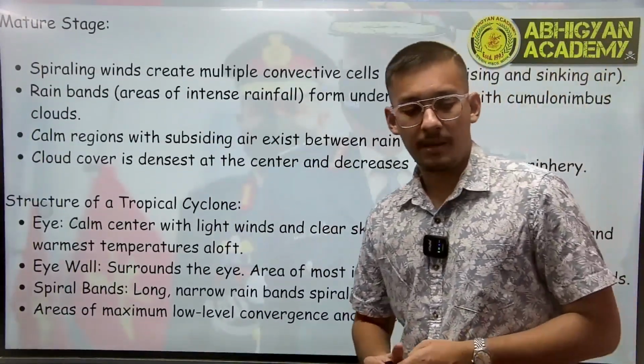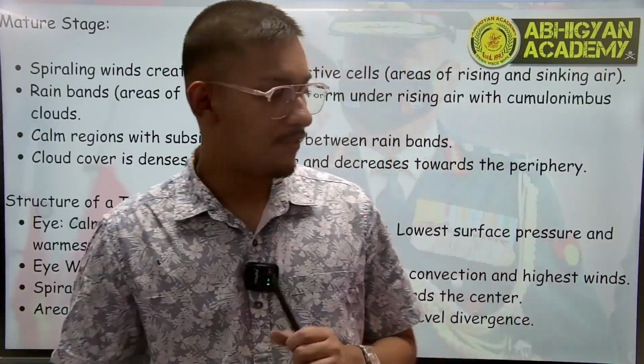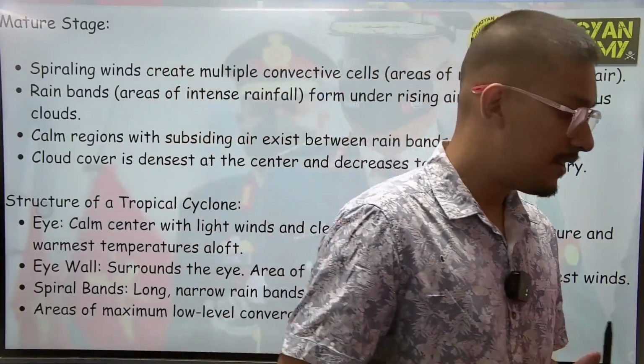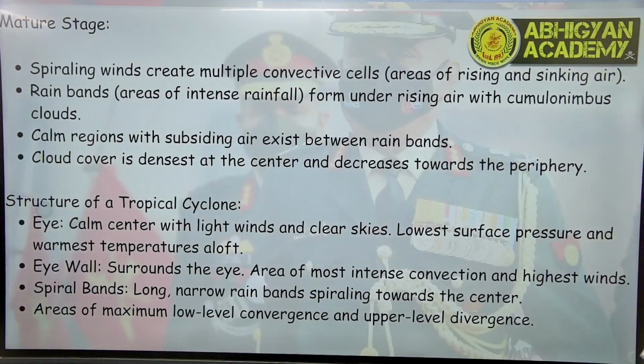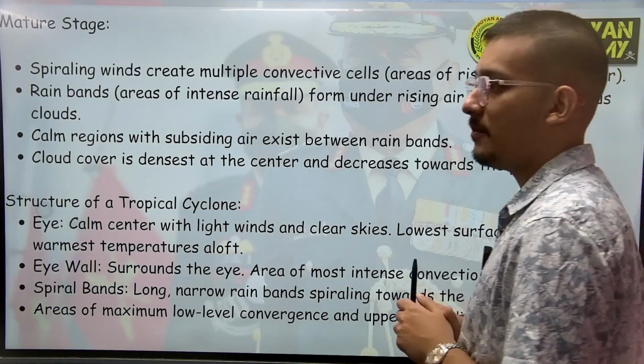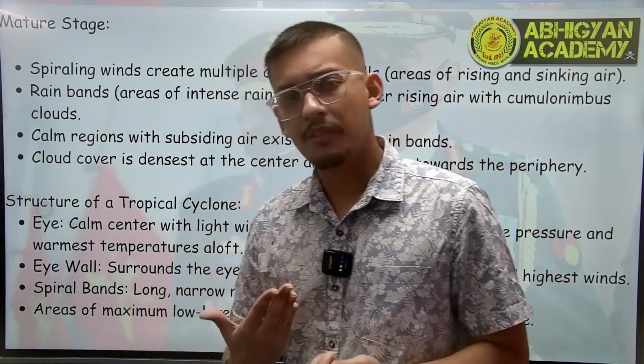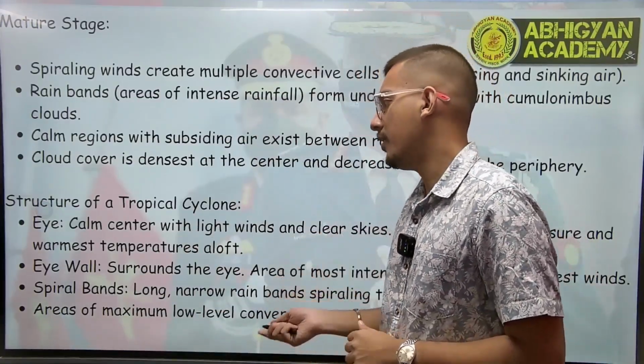Thus, in mature stage, we remember we find spiraling winds, we find rain bands. Rain bands are the areas where rainfall occurs. And then we have to remember that between rain bands, it is clear and calm weather.